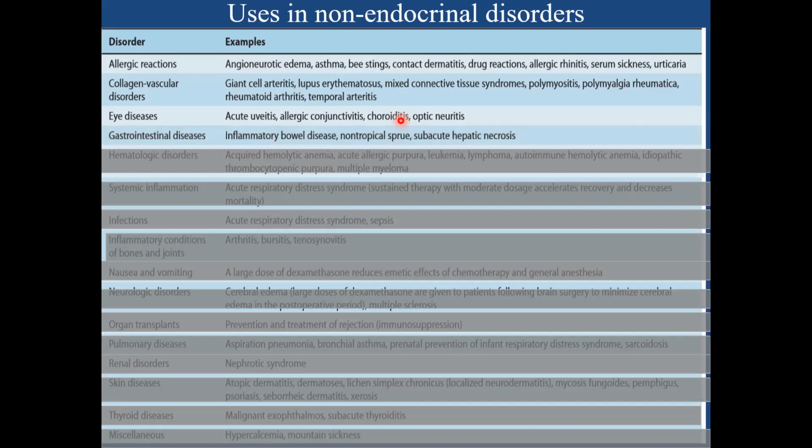Now let us see its indication in GI conditions. It is mostly used in case of inflammatory bowel disease, like in chronic ulcerative colitis and Crohn's disease, and they're most useful whenever there is an acute exacerbation of the above conditions. Okay, however, sometimes it's a double-edged sword.